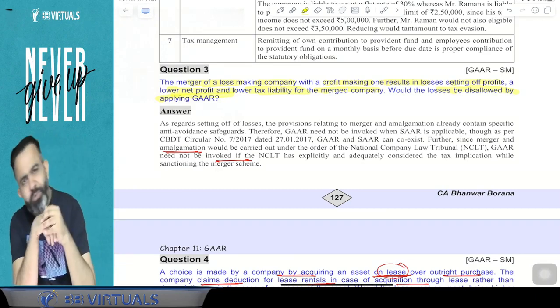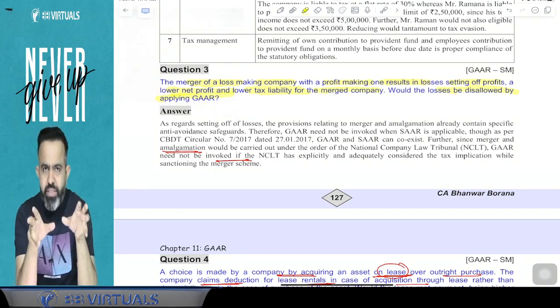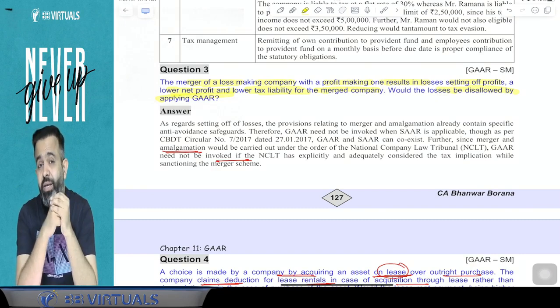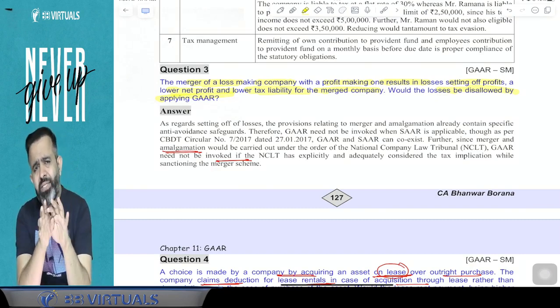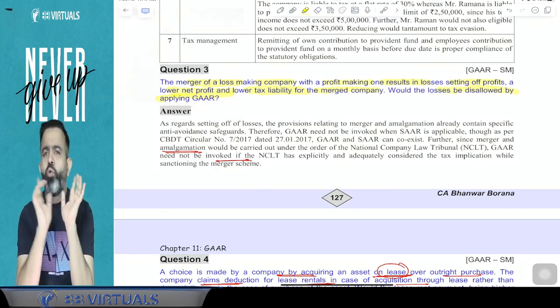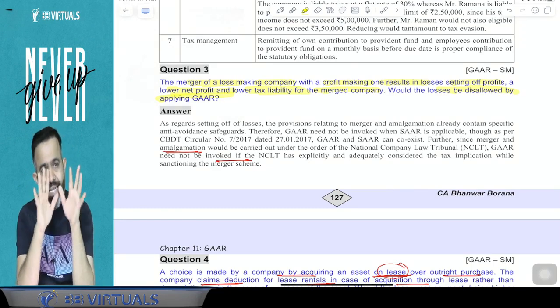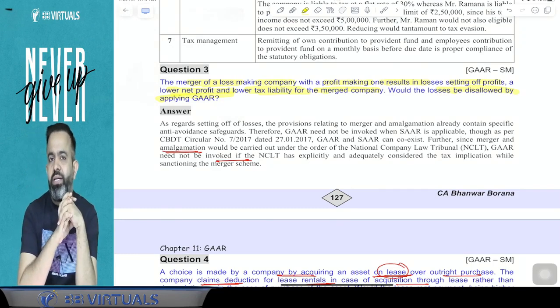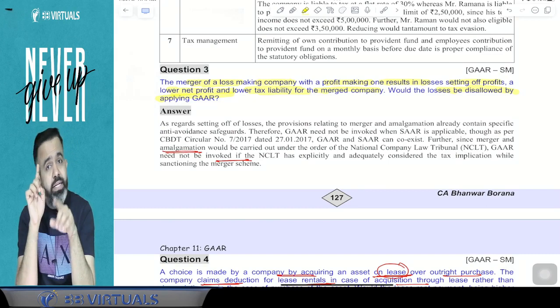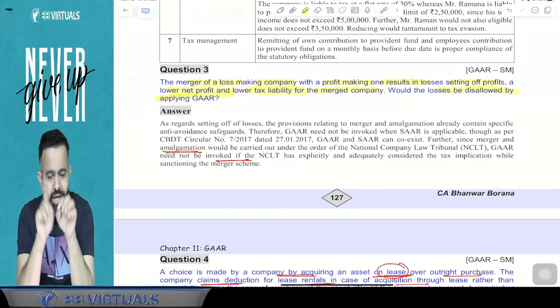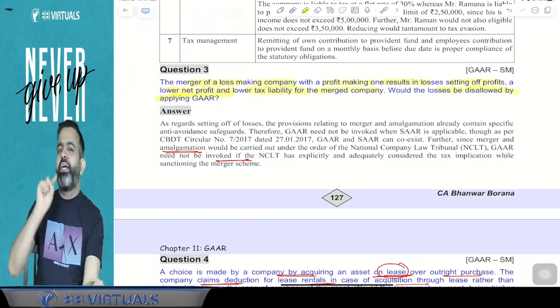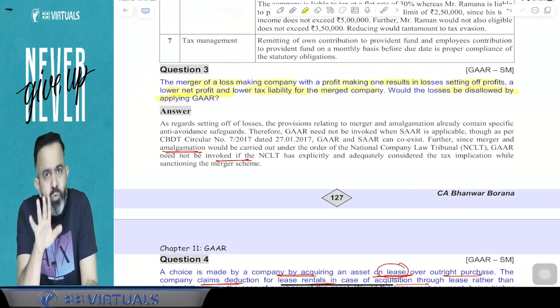Guys, in India, you know that for merger, amalgamation and demerger, you have to take the approval from the court. Means the High Court gives the approval, or the NCLT gives the approval. And the NCLT checks all the tax consequences, and only after checking all of them will they give you the approval.